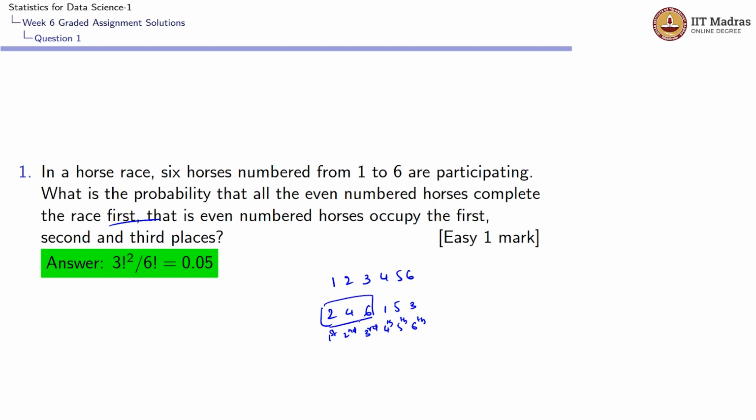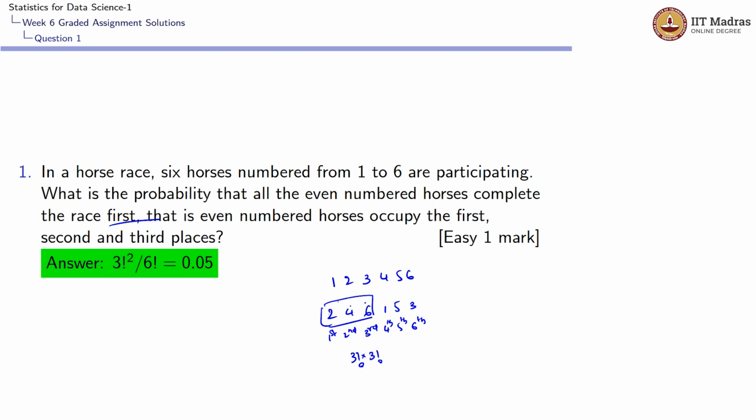This could be interchanged. It need not be that only horse number 2 comes first. Any even numbered horse can come in the first place, any even numbered horse can come in second place, and any even numbered horse can come in third place. So these 2, 4, 6 can be interchanged among themselves in 3 factorial ways. And the 1, 5, 3, which are nothing but odd numbered horses, can occupy 4, 5, 6 in 3 factorial ways. So the total ways of even numbered horses occupying the first 3 places and odd numbered horses occupying the next 3 places would be 3 factorial into 3 factorial ways.